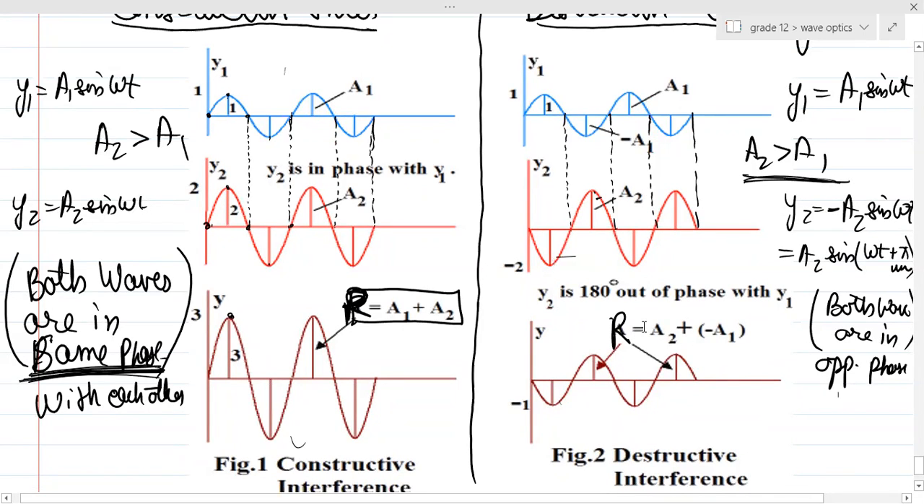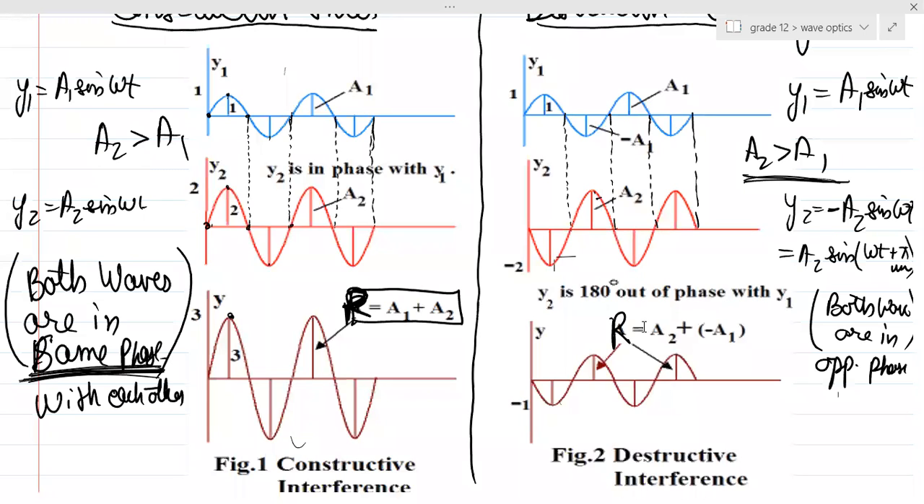Is this clear, guys? Constructive interference and destructive interference. This table is not finished. This table will go on for a lot more time. Okay? So I just introduced what is constructive interference and destructive interference. In the next class, we'll do some more things regarding phase difference, path difference, everything like that. So we'll calculate those things and all.